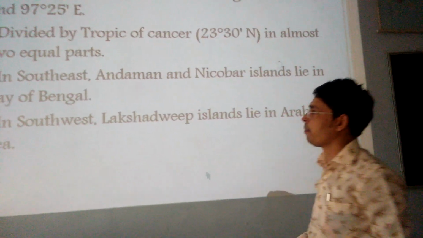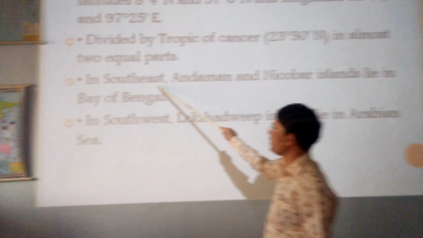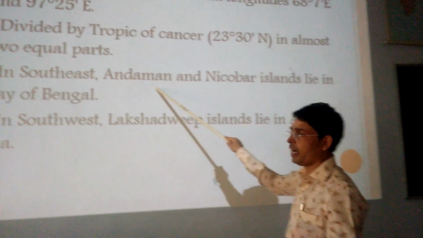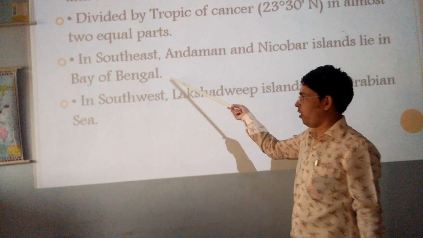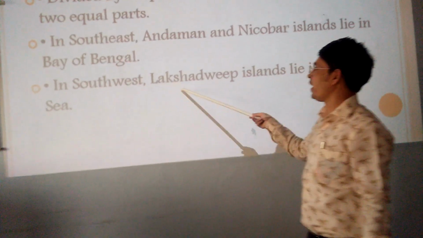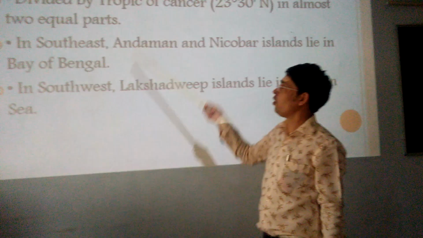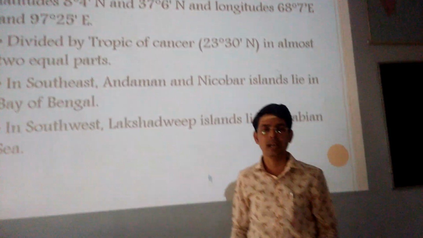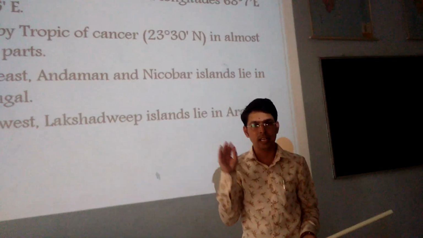Then the next point is about, we already talked and discussed about the southeast. We are having the Andaman Island and Nicobar in the Bay of Bengal. In the southwest, we are having the Lakshadweep Islands in the Arabian Sea. So, these are the facts and figures of Chapter 1, Geography, India's size and location.